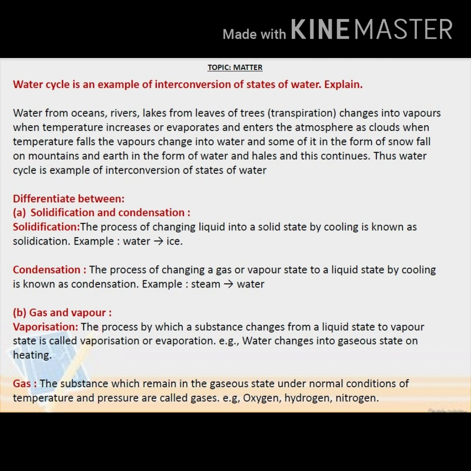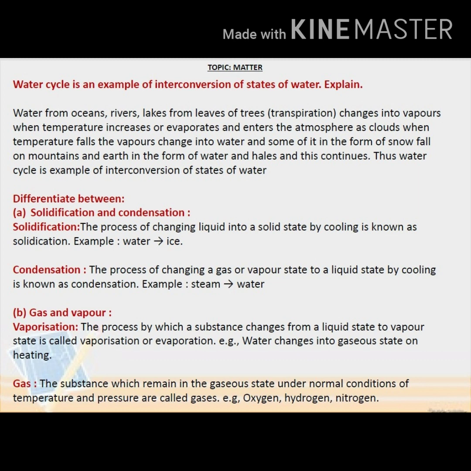Explain. Water from oceans, rivers, lakes, and from leaves of trees changes into vapors when temperature increases, or evaporates, and enters the atmosphere as clouds.